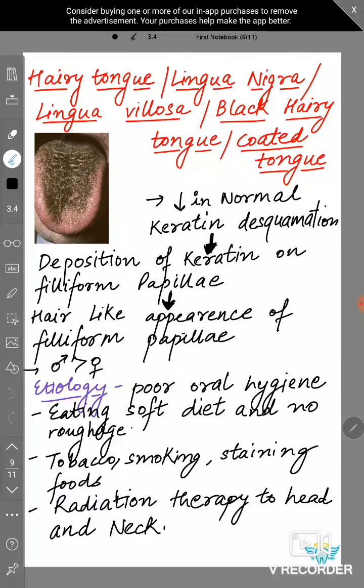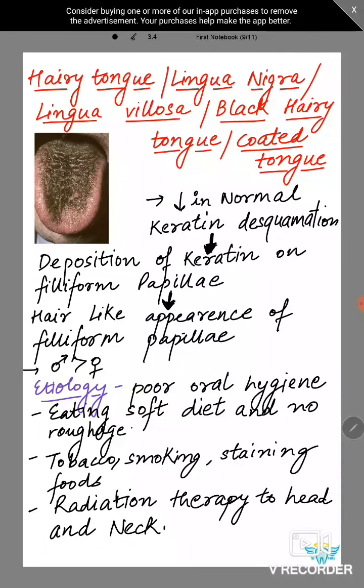Our next topic is hairy tongue. Hairy tongue, the other names are lingua nigra, where nigra is the word for black, lingua villosa, black hairy tongue or coated tongue, okay. So how it happens: normally for every cell there is a shedding phase, okay, but in this the shedding doesn't occur, that is desquamation doesn't occur. So there is a decrease in normal keratin desquamation, okay.